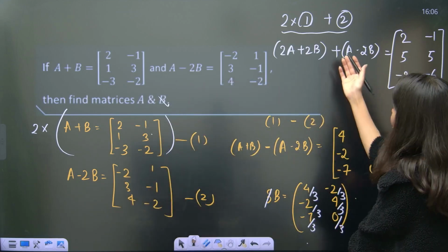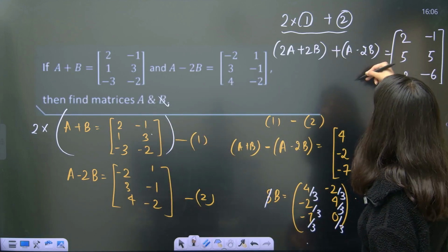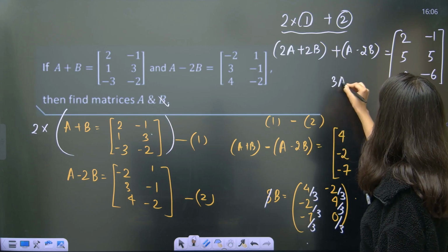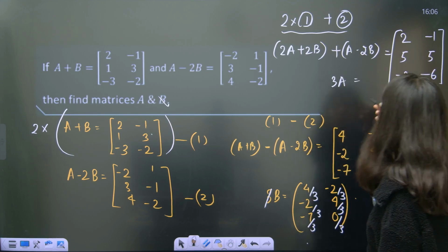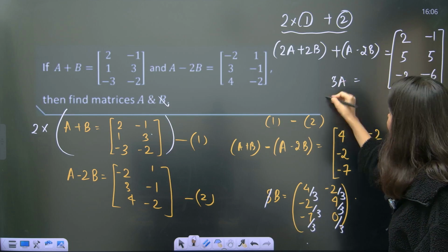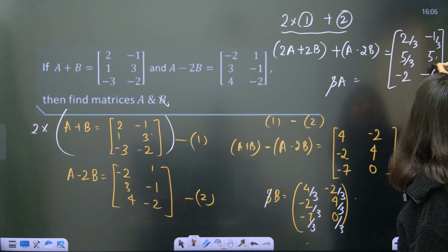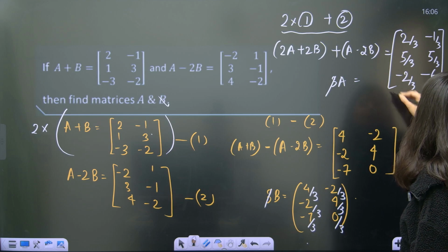Okay, now if you add on the left hand side, 2B cancels, this is 3A. So this is actually 3A is this. And if you just have to calculate A, so just 3 will be removed, and this is 3, 3, 3, 3, 3, 3. This is your A.